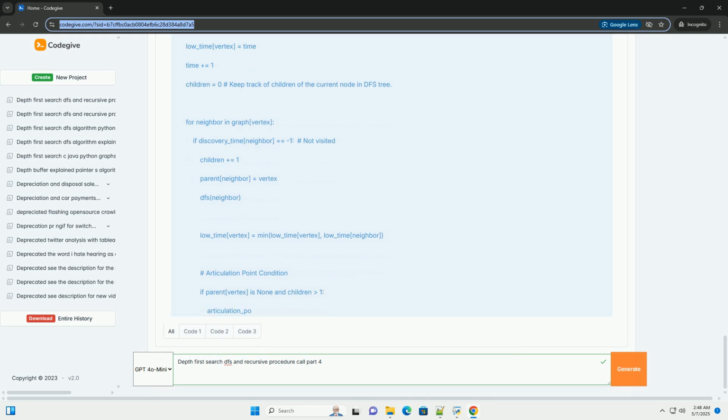1. Topological sorting. Topological sorting is a linear ordering of vertices in a directed acyclic graph, DAG, such that for every directed edge (U, V), from vertex U to vertex V, vertex U comes before vertex V in the ordering. Think of it as finding a valid execution order of tasks where dependencies exist: task U must complete before task V.